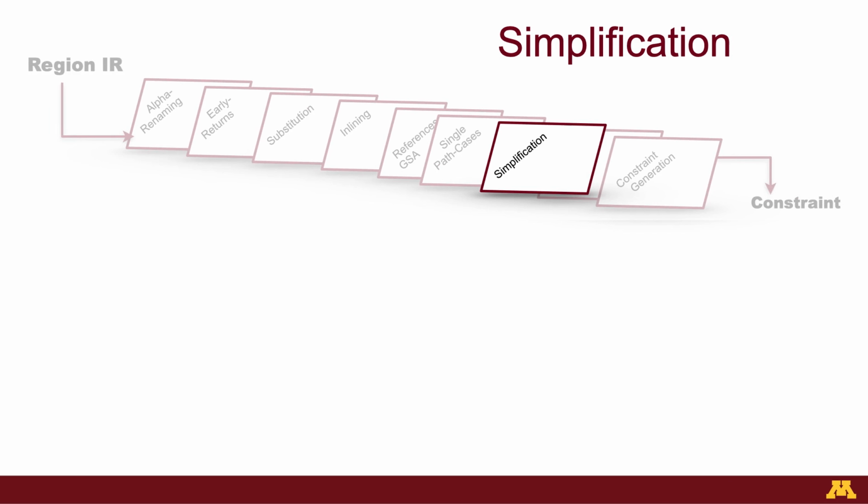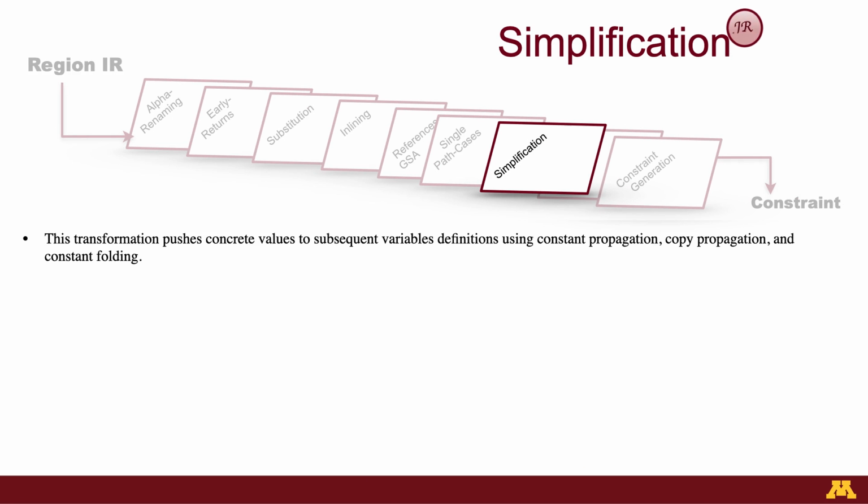Next, Java Ranger runs the simplification transformation, and really the idea here is that we're trying to simplify the constraint that we're going to put on the path condition. And Java Ranger does that by applying constant propagation, copy propagation, and constant folding onto the summary that it has collected so far.